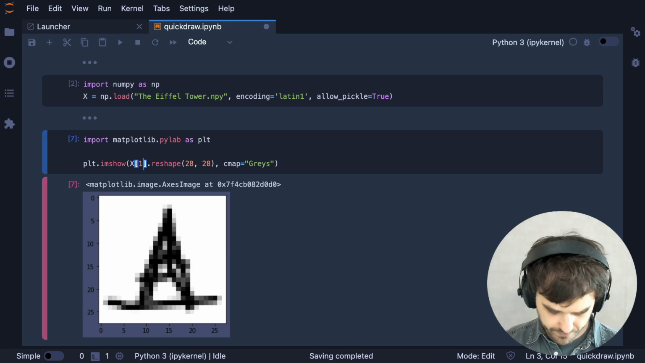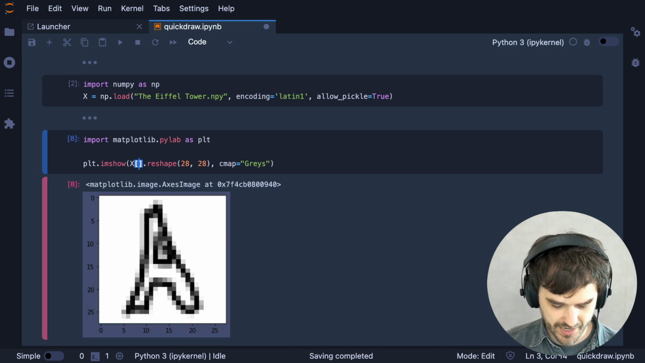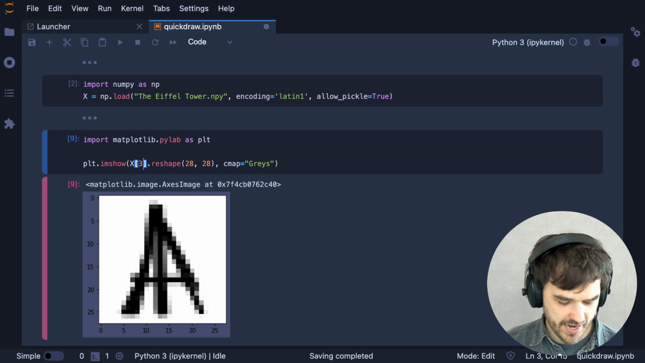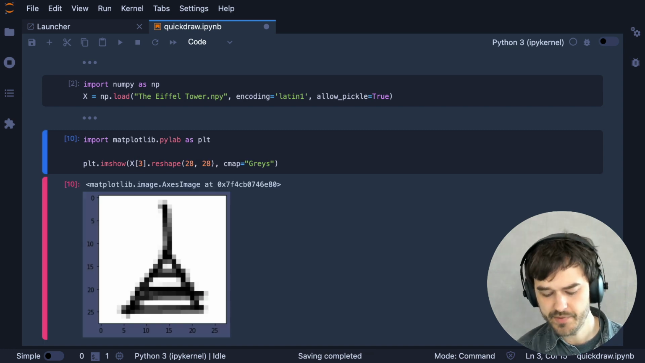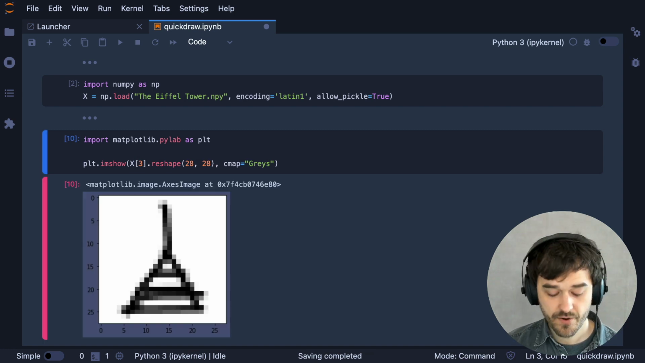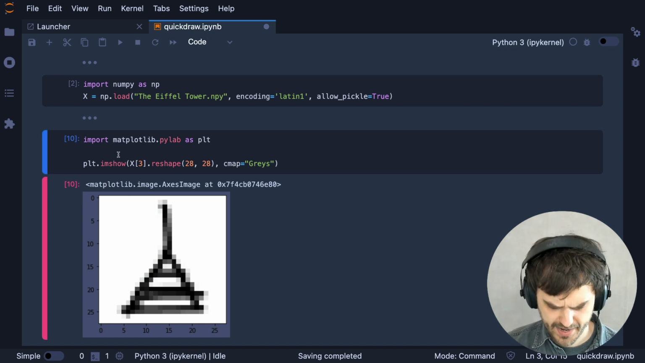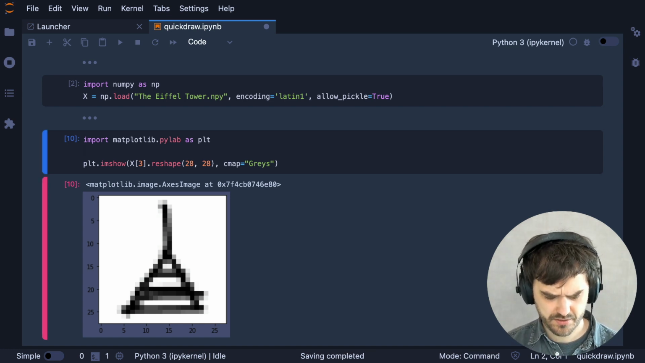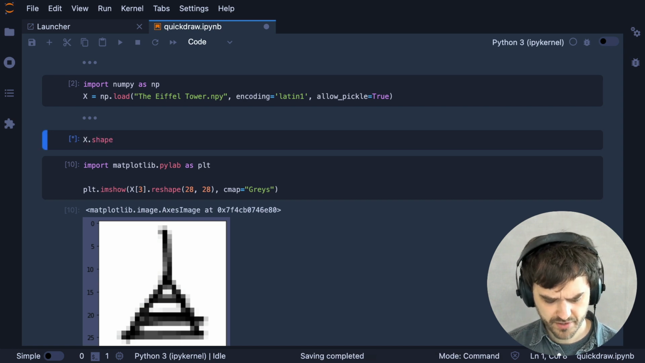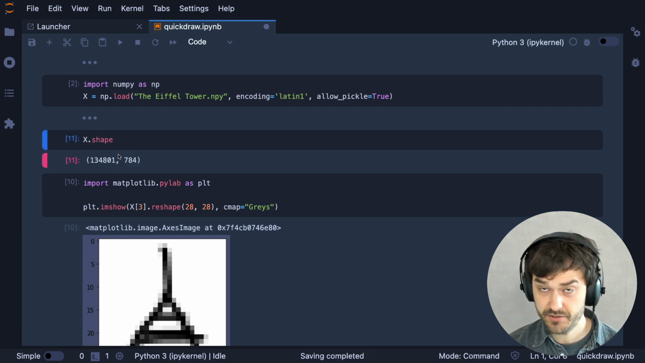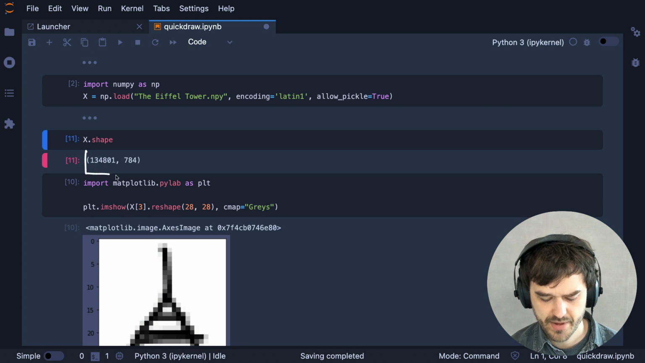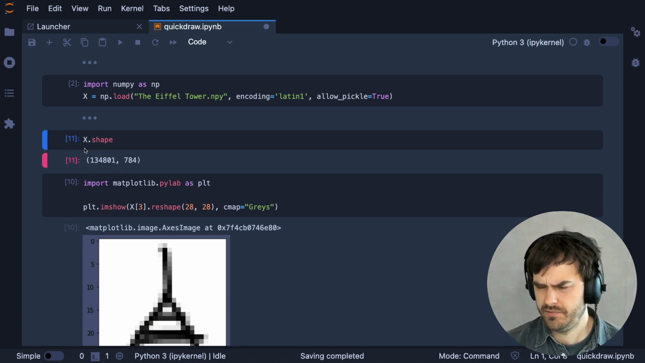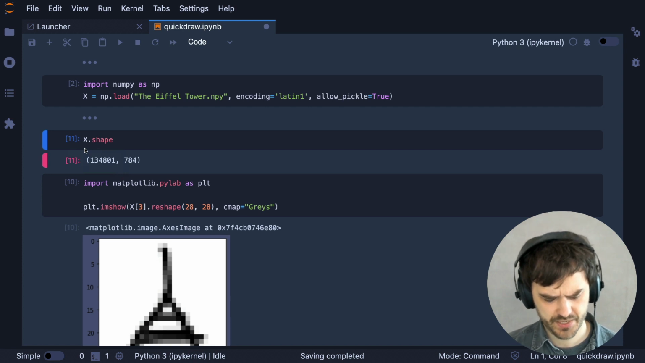And here's the next image. And the next one. And the next one. And there's lots of images being represented in this NumPy array. But I can just plot them if I would like. And also one thing that's also just good to observe is that just in terms of Eiffel Towers, we seem to have about 130,000 or so examples. So we have a fair amount of examples here.